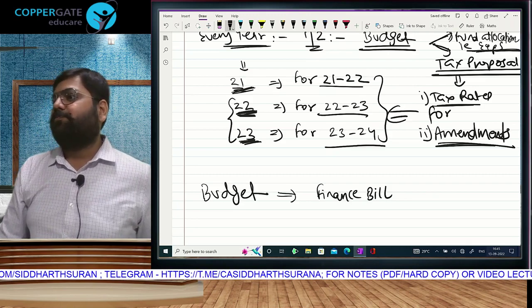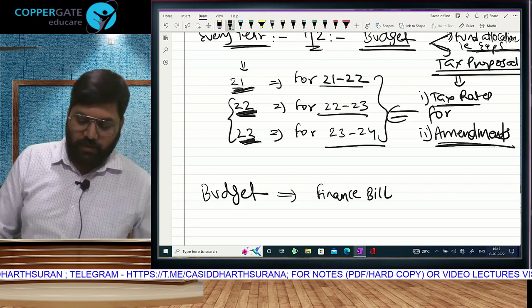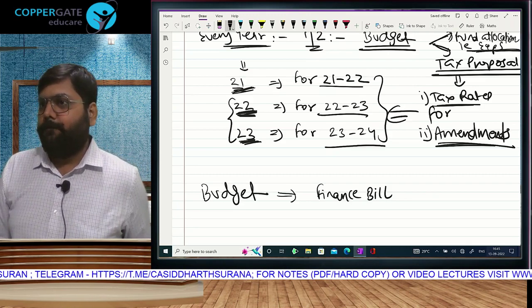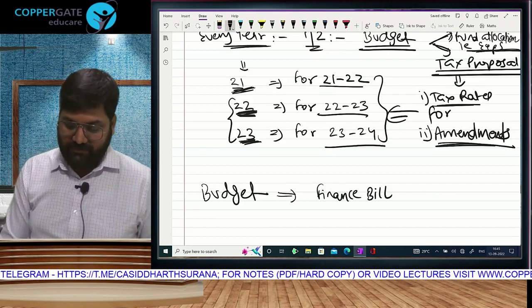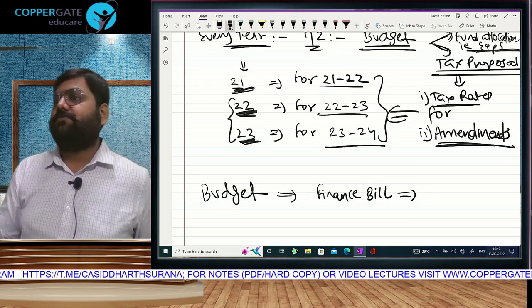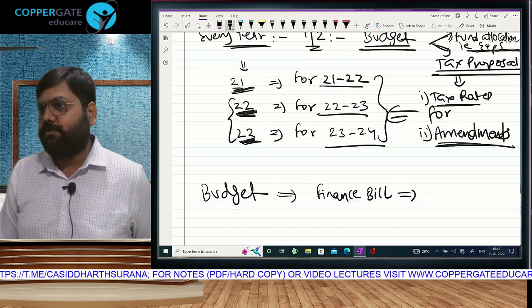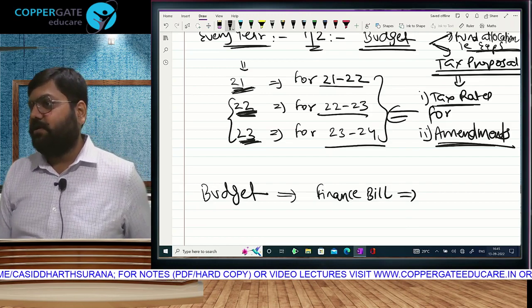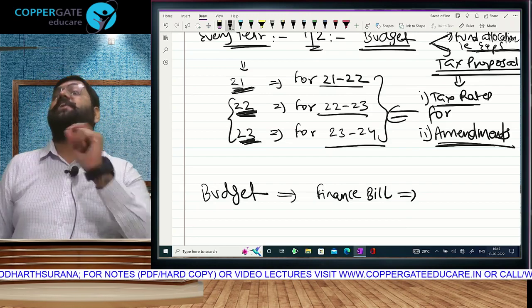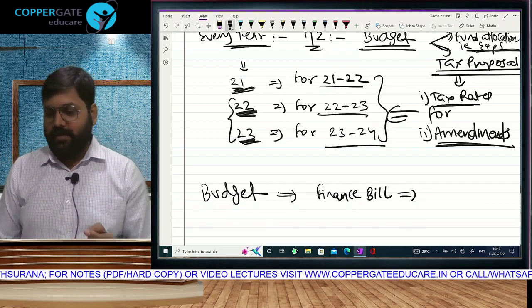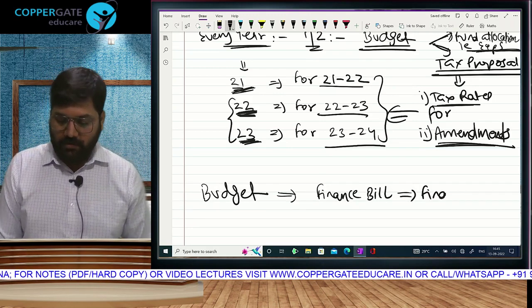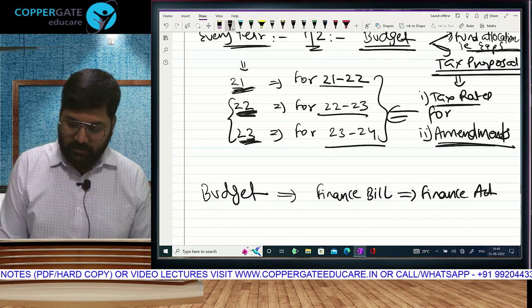That is the President of India. As of today, who is the President of India? Very good. When the President gives her stamp, we say the President has assented to the bill. That means we now call it a Finance Act.